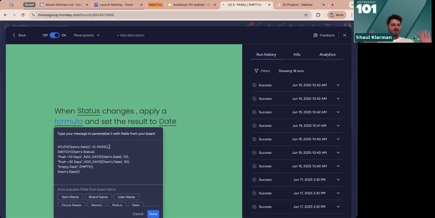Don't do anything about it. But if something meets a condition in a place that already has a value and I want to empty this cell, then you use empty. So we have pass and empty. In our use case, if we don't have a date there, forget what I said. But if we do, check the item status. If it's pushed by 10 days, add 10 days to this date column. If it's 30, add 30. And if it's empty, I want you to empty the cell that you have there.